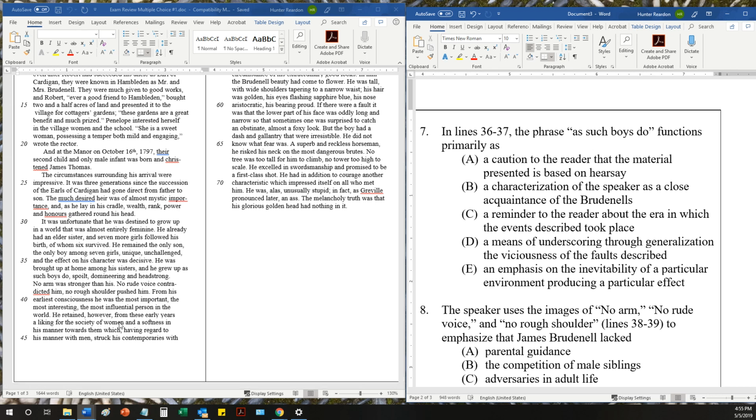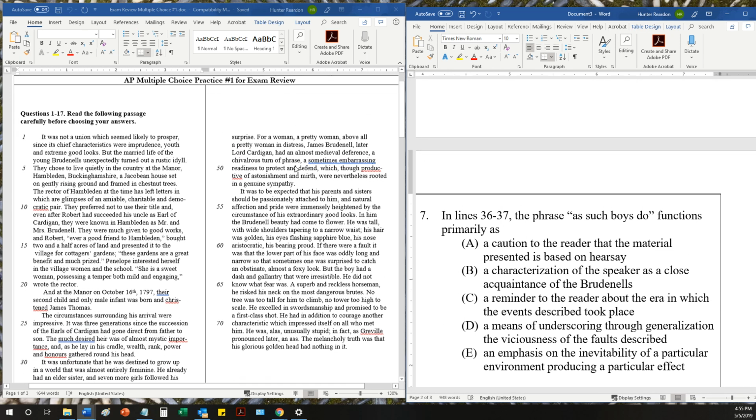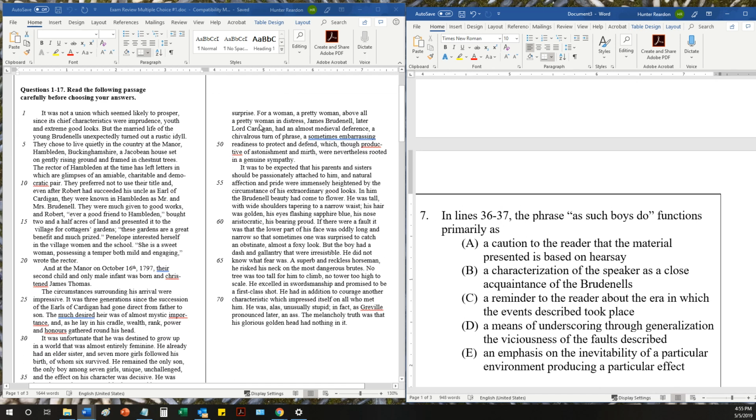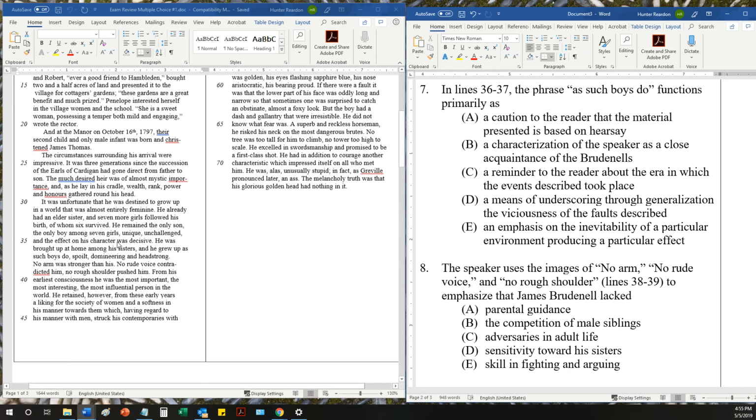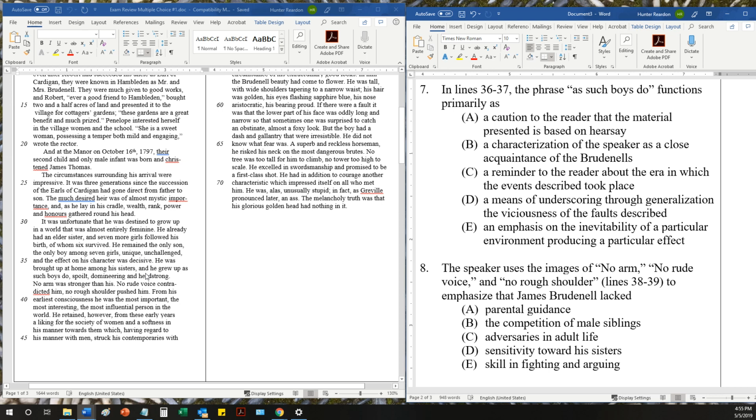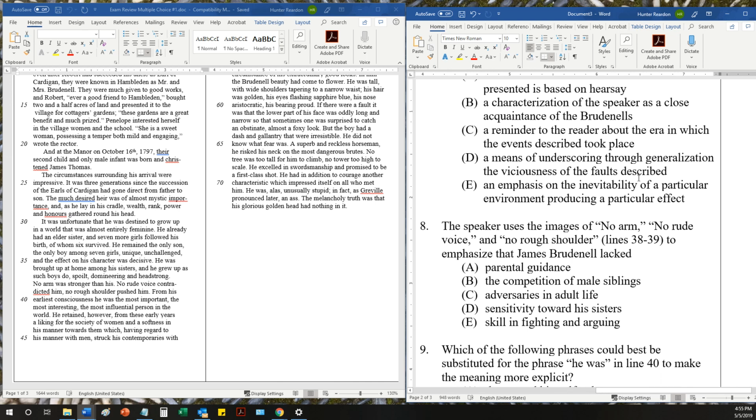He retained from these early years a liking for the society of women, and so he sort of was a little bit arrogant maybe when dealing with men, but his behavior toward women struck other people who lived in that time with surprise, and he behaved with medieval deference, maybe, and chivalry toward women. Maybe even to an extent that was embarrassing and productive of astonishment and mirth, right? All of these things. So you get this sort of buried implicit cause-effect relationship between his environment and the way he was then perceived by other people. That one definitely makes E the correct answer here.